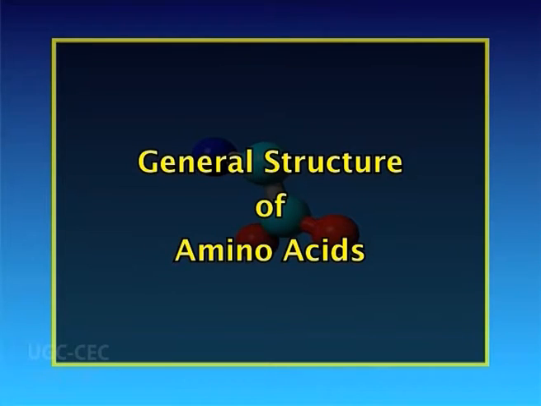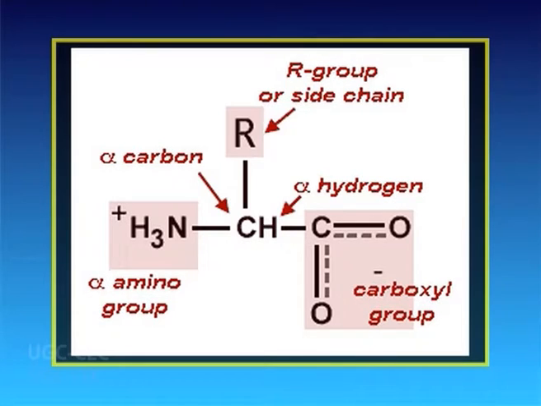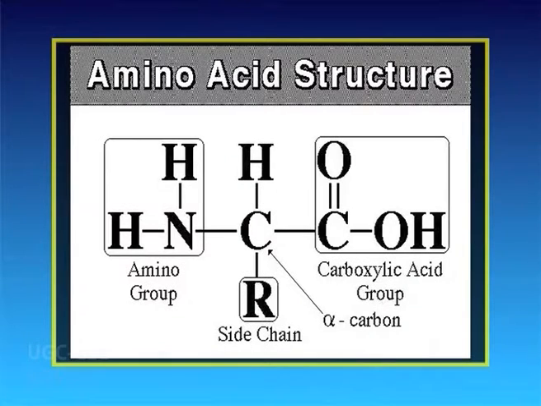Now we will study the general structure of amino acids. Amino acids are termed as alpha amino acids if both the carboxylic and amino groups are attached to the same carbon atom, as shown, where R represents a side chain specific to each amino acid. The carbon atom next to the carboxylic group is called the alpha carbon.